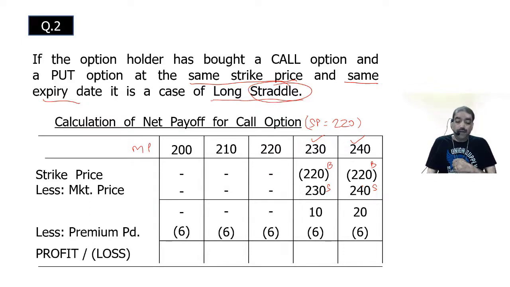So what is the net effect here? In the first case, it is 6 rupees loss. Second case, 6 rupees loss. Third case, 6 rupees loss. Fourth case, you have made a 10 rupees profit, minus 6 rupees premium paid, so 4 rupees profit. And in the last case, it is 14 rupees profit.